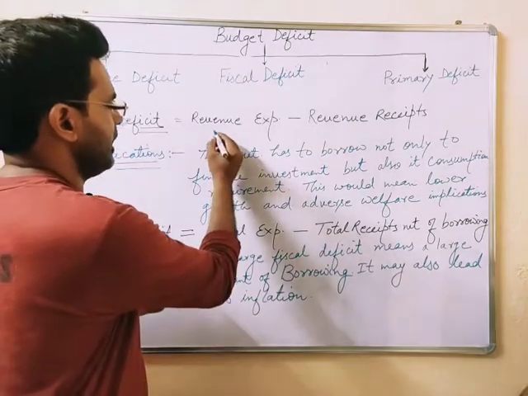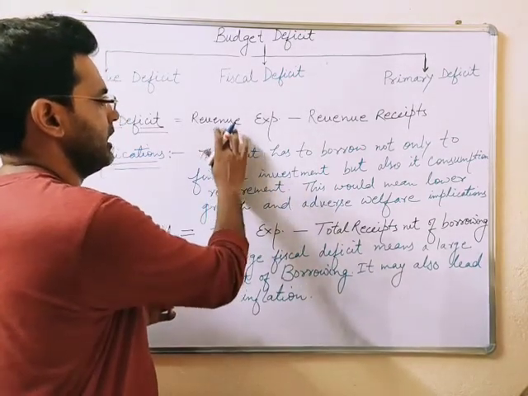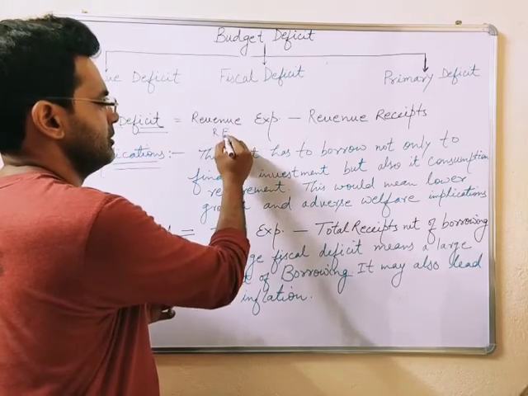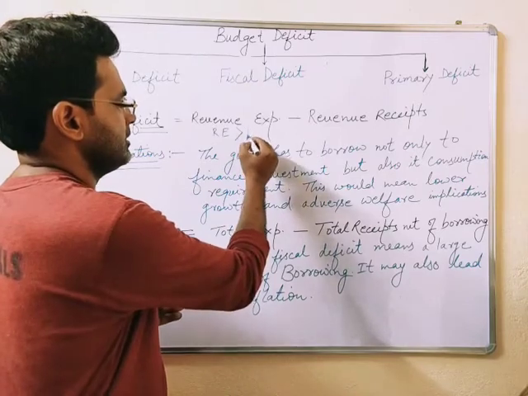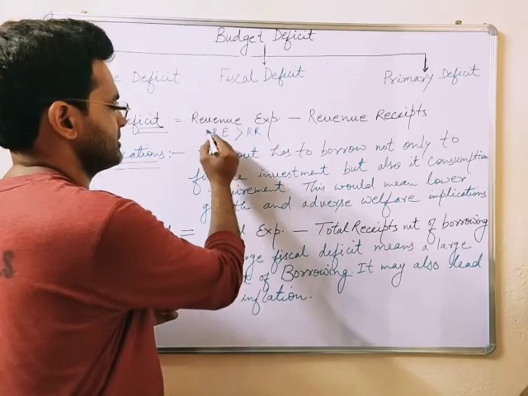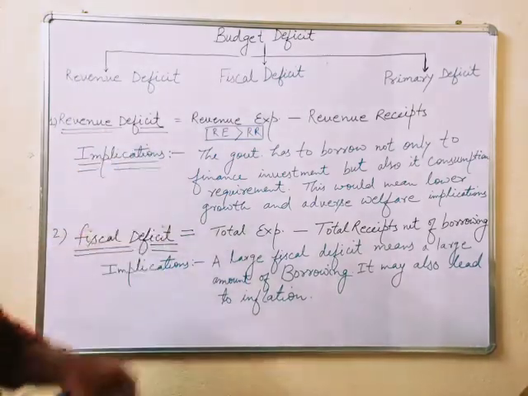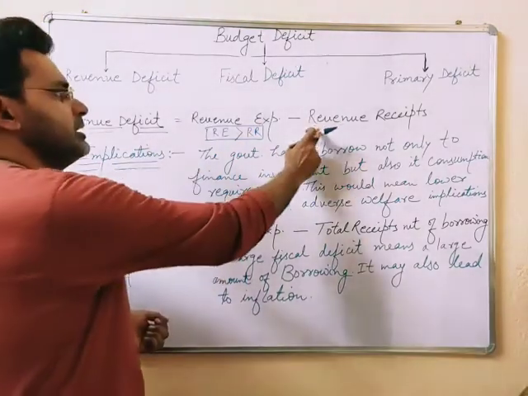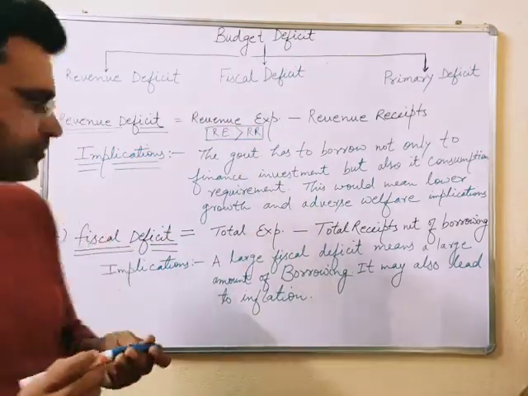So here RD stands for revenue deficit, RE stands for revenue expenditure. They are greater than the revenue receipts, RR. So we can calculate revenue deficit by deducting revenue receipts from revenue expenditure.